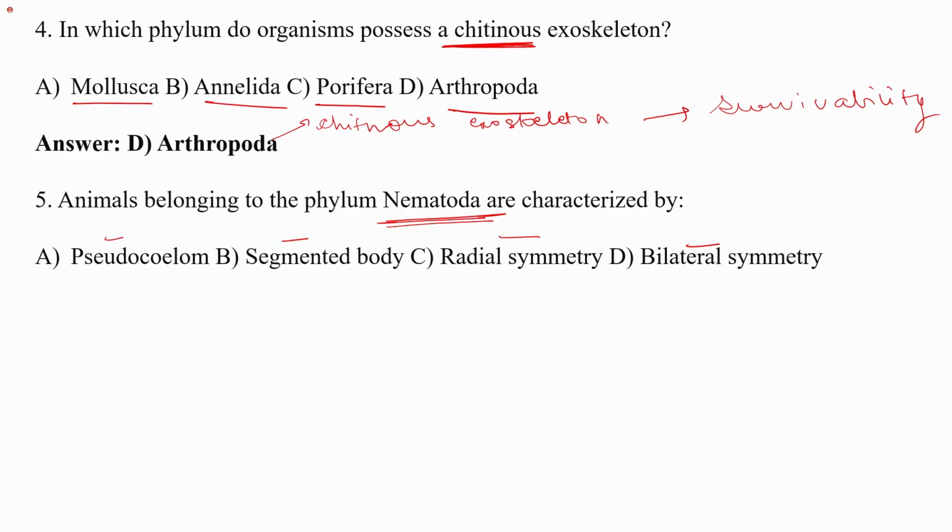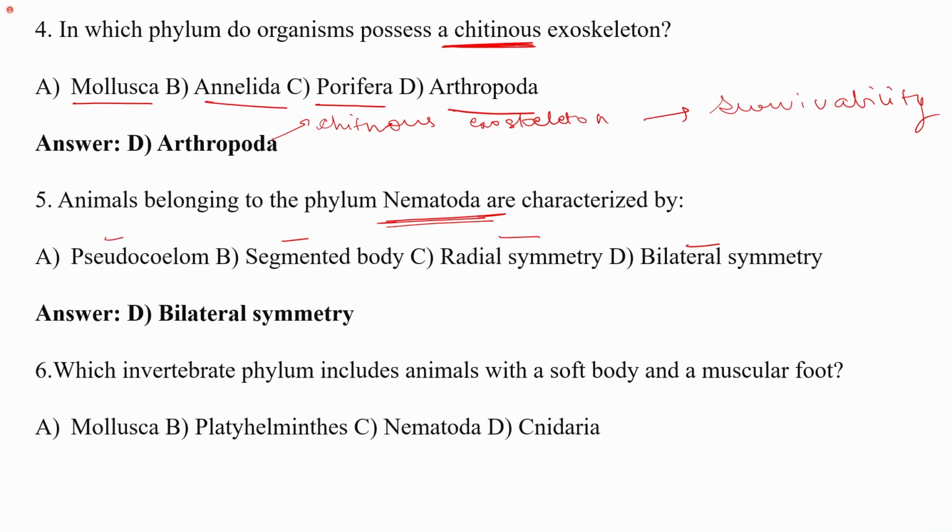So whether they have radial symmetry or bilateral symmetry, they have bilateral symmetry. So nematodes, which are the roundworms, right? Basically they have bilateral symmetry.